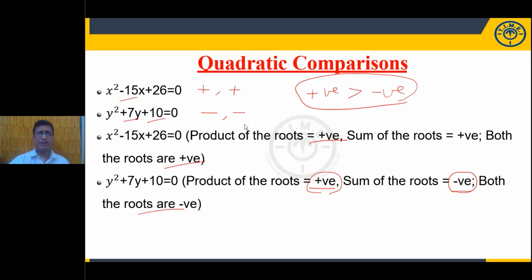Am I right? What is the simple comparison? All the positives are greater than all the negatives. When the sum of the roots and the product of the roots are both positive, you always get roots as positive. And when the product is positive and the sum is negative, both the roots are negative.